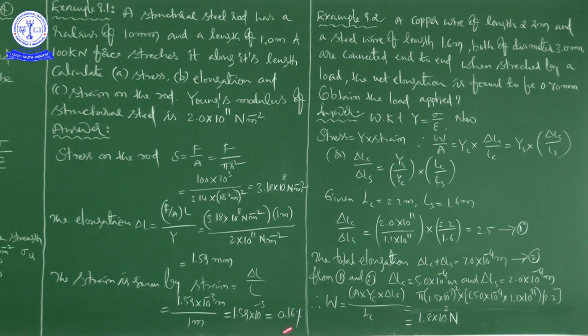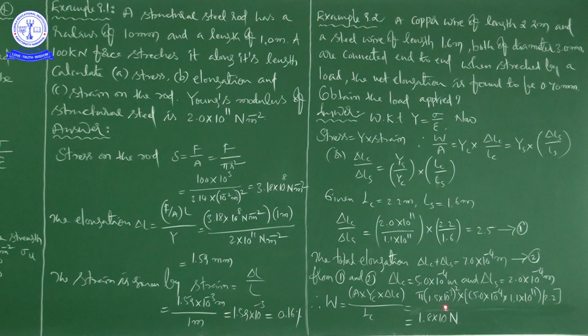Now we are going to calculate W, because we know the formula: W is equal to A into YC into delta LC by LC. You can take LS also, no problem, but here we took YC, copper, because the load is the same. A is pi r square, so pi into 1.5 into 10 to the power of minus 3 whole square.